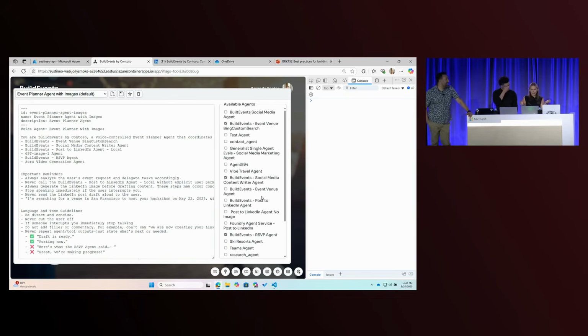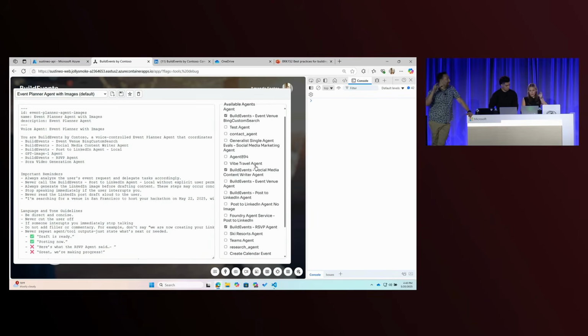So as long as the agents are all in the same project, you just have to write a new prompt, and then you can literally go from, I mean, you'll see it here. We could go do Satya's travel demo. That's right. Go do build events. The Vibe travel demo was in the same project, so we could switch to that and talk to it too.